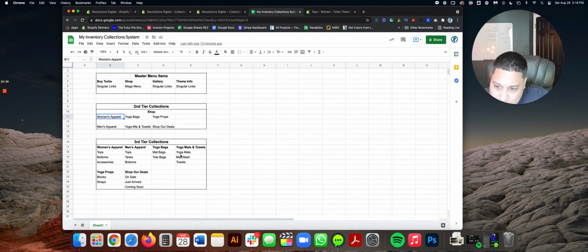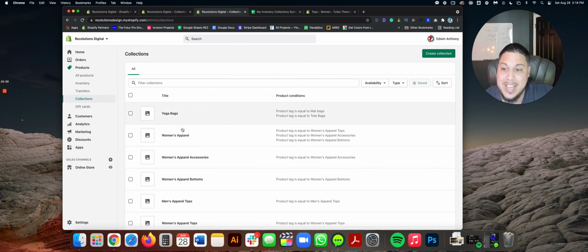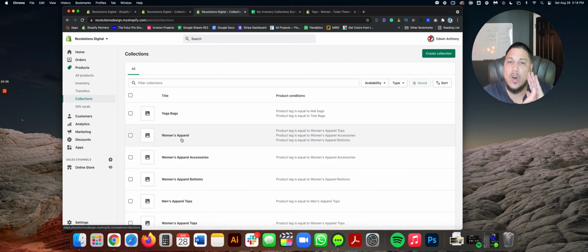You see how these level 3 ones have the direct tag for that level 3. So in this case, for tops, it's women apparel tops. It has those level 3 tags in them. Since we already created the collections for the level 2 tier, all the products that live inside of level 2 tier collections need level 2 tags. So women's apparel, regardless if it lives inside of any of this, needs a tag called women's apparel. But how do we inject all of them without going one by one?